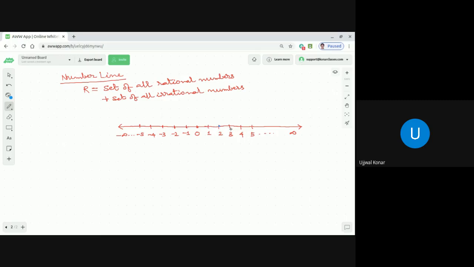If you ask me to point the number 2.5, between 2 and 3, at the exact midpoint, we can represent 2.5. Correct, no, dear students? If you ask whether you can represent root 2 in the number line, yes, that is also possible. But how, that we are going to learn now: how we can represent the square root of x in the number line. Correct, na, dear students? Yes, sir.